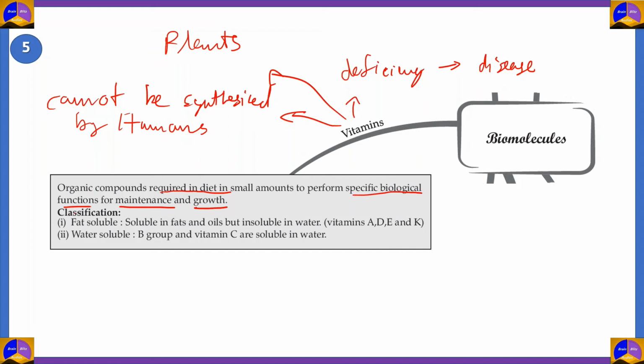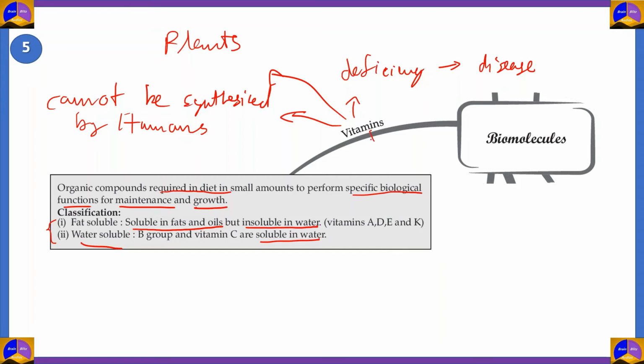Now, when you're classifying vitamins, they are classified into two types: fat-soluble and water-soluble. Fat-soluble vitamins are the ones that are soluble in fats and oils, but you cannot dissolve them in water. Water-soluble vitamins are those which can be dissolved in water.